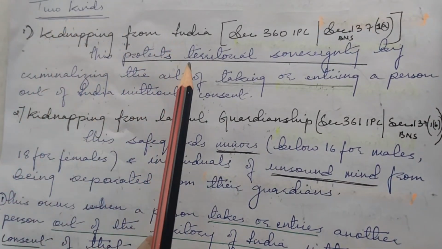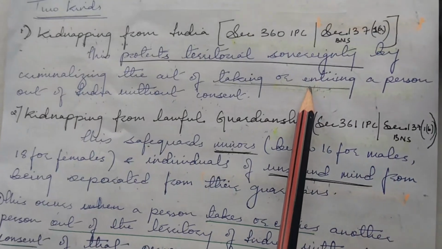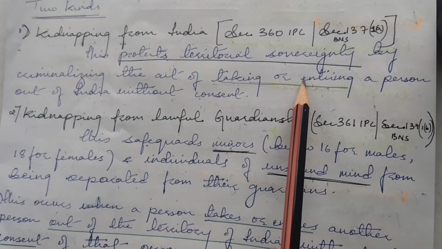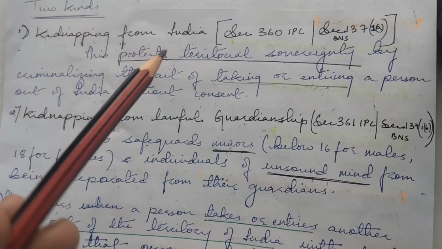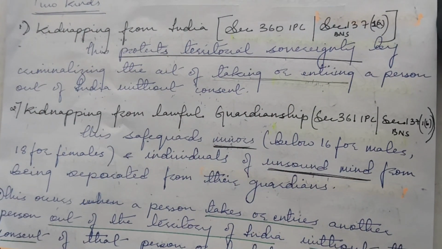So here it is taking a person out of India without consent. So taking or enticing is important in kidnapping from India. So enticing means to persuade someone to go somewhere by usually offering them something. So if you see these two types of kidnapping, the first is kidnapping from India.